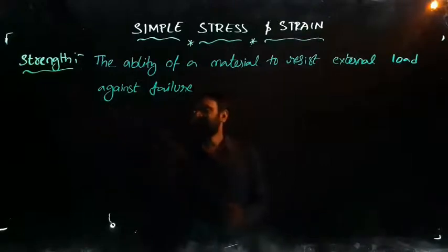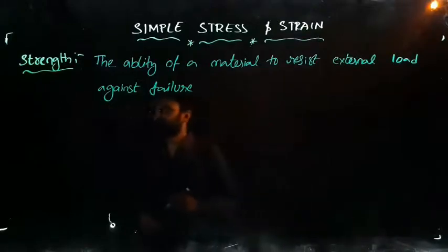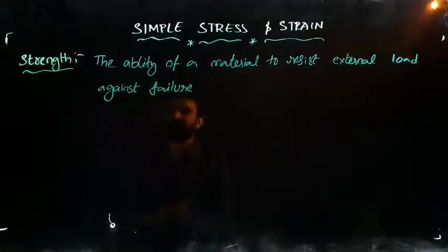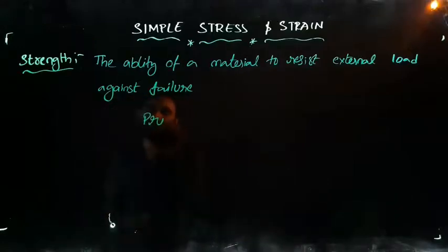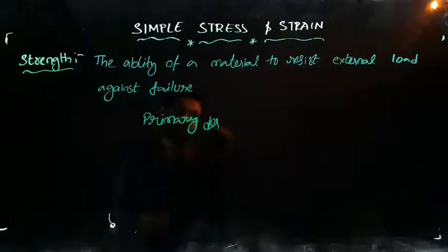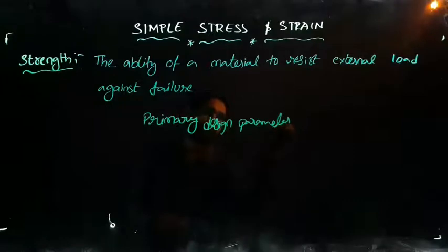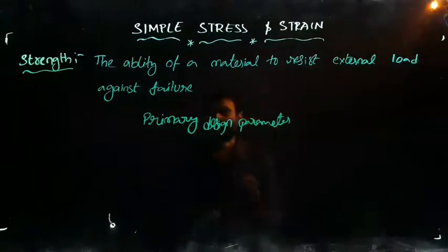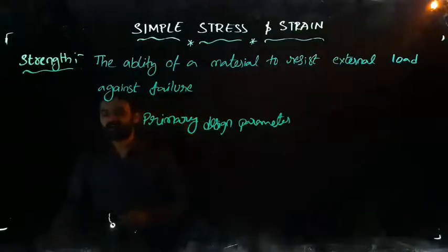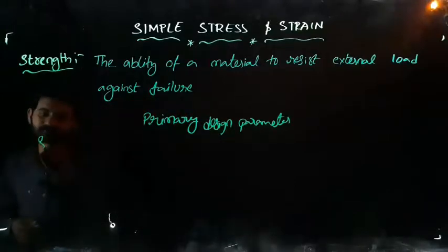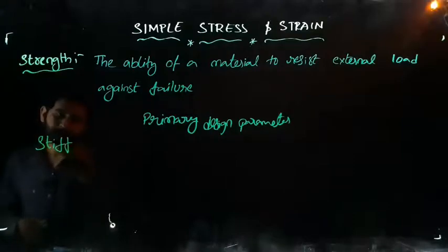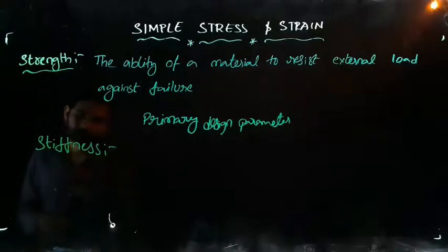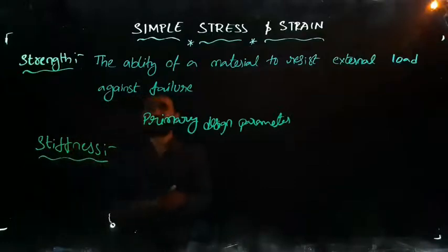So strength is our first design parameter. It is called the primary design parameter. Strength is a primary design parameter, and after finding out the strength, we need to go and find out the stiffness.